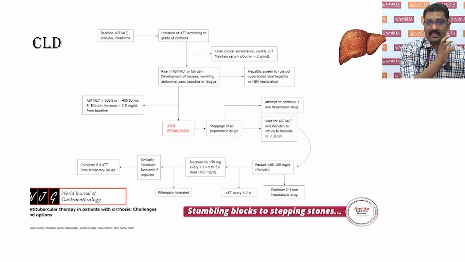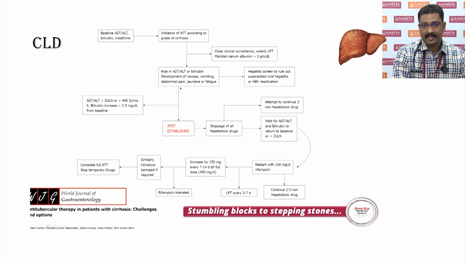Now, how do you start this? Basically, you have a baseline AST, ALT, bilirubin, and creatinine. You initiate the ATT according to the grade of cirrhosis. Close monitoring is required, probably every 3-day LFT. Keep the albumin more than 3 gram per deciliter. If there is a rise in AST, ALT, or if there are symptoms associated with ATT-induced hepatitis, you also have to rule out other hepatitis markers to rule out viral hepatitis or an HBV reactivation.